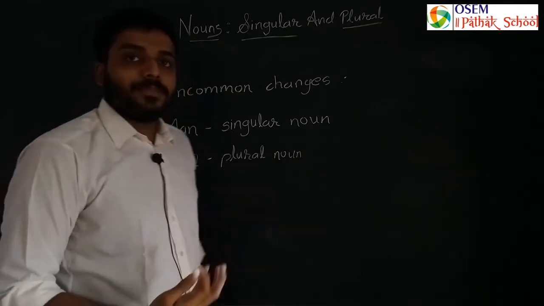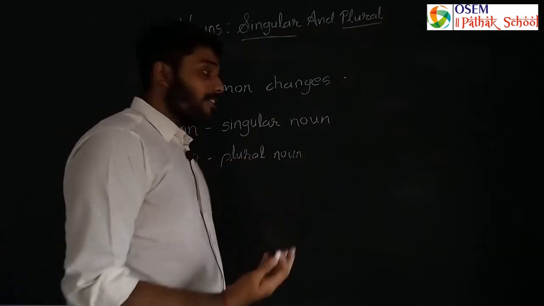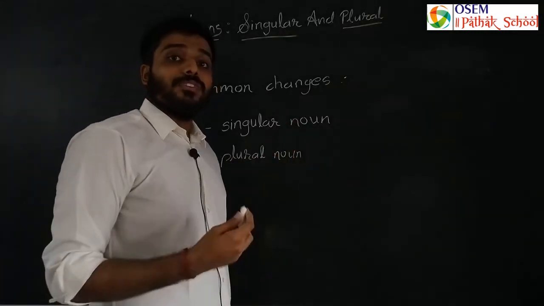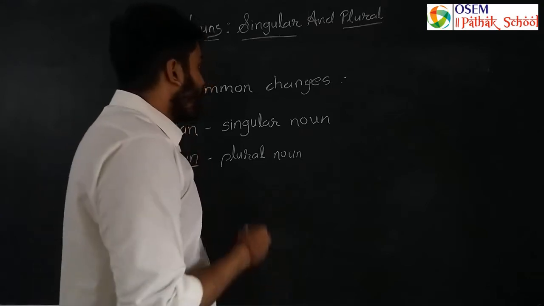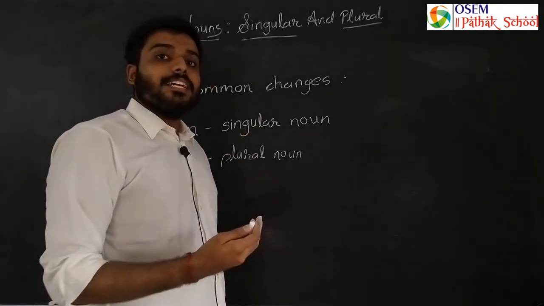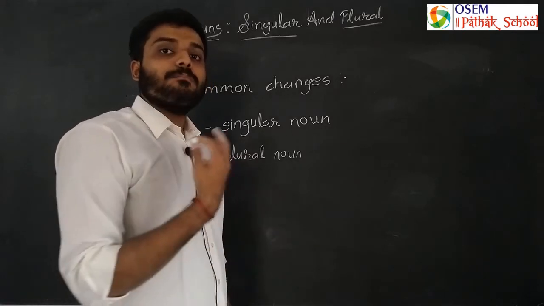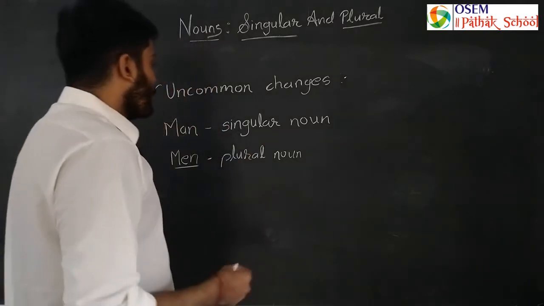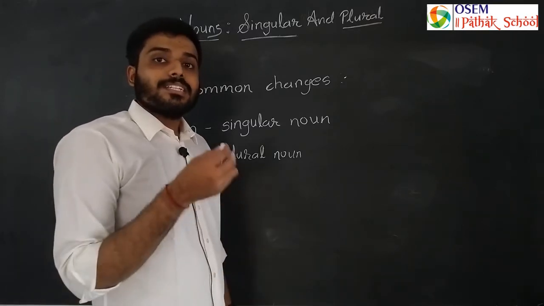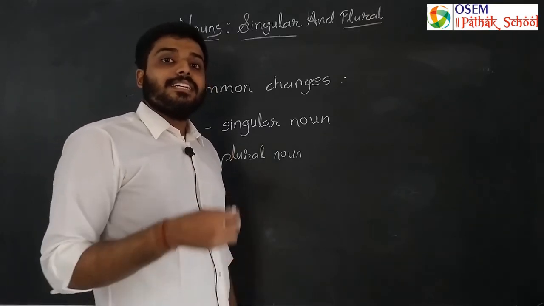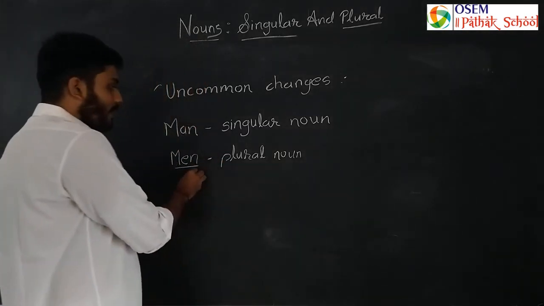So in this type of noun, what do we have to do? We have to always remember and memorize this type of noun because we cannot add likewise we did before. We cannot do it the right way here, so we have to always remember and memorize it, okay? So in this type of noun we have to always memorize what changes there are and how we have to turn a singular noun into a plural noun. Okay?